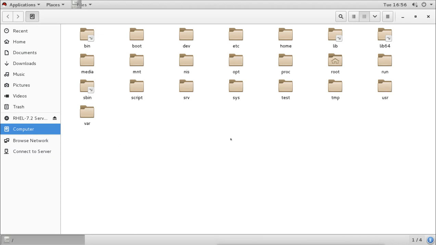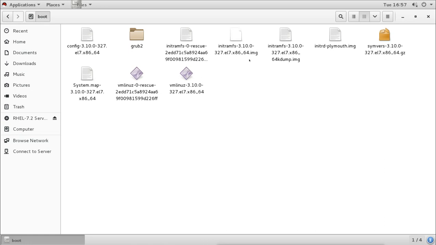Now where is the partition? Partitions are mounted on these directories. We mount the partitions on these directories. These are system directories, and on these directories we mount the partitions. For example, on this boot directory we have mounted a separate partition, so all these files are going into that separate partition.